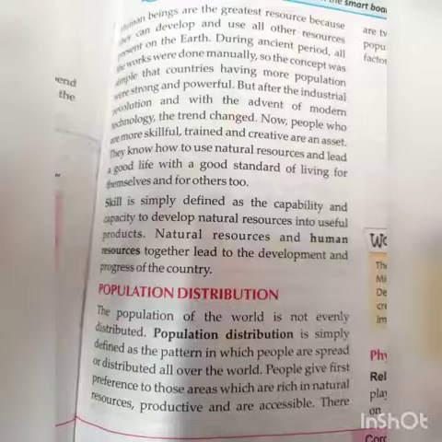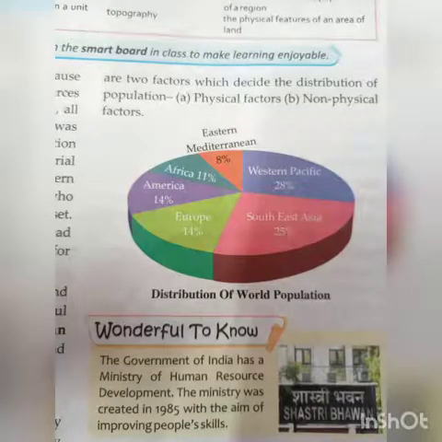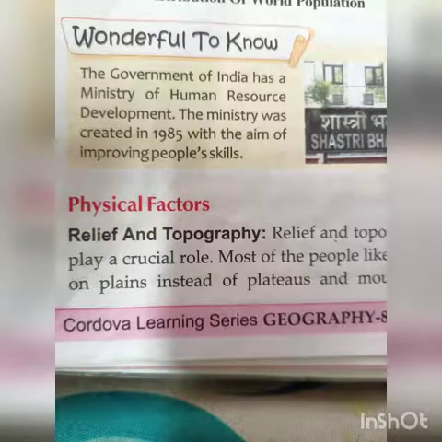Here, population distribution is defined as the pattern in which people are spread all over the world. There are two factors, children, in the distribution of population: one is physical factors, another one is non-physical factors. So, these are the two main factors. We have six things under physical factors, children.